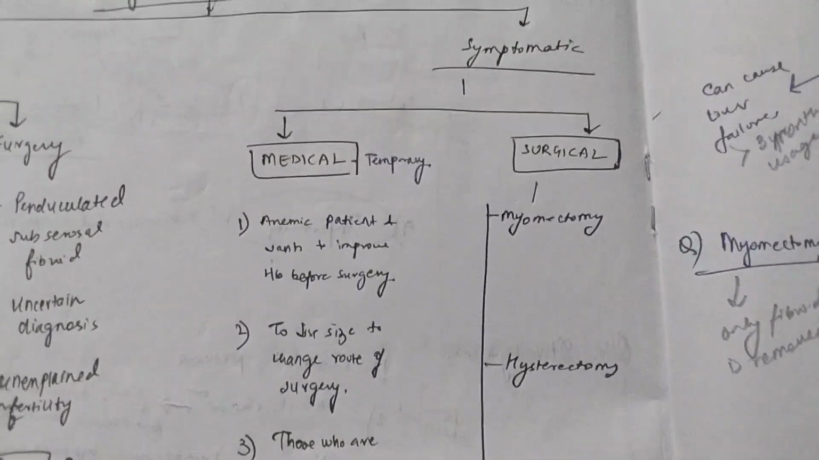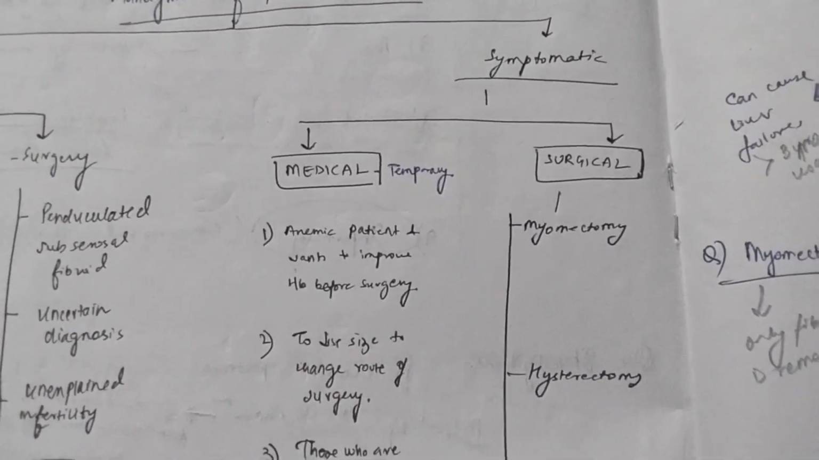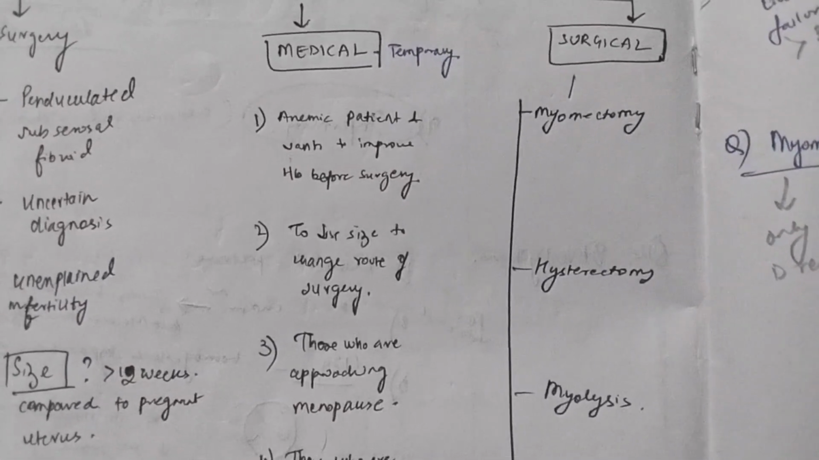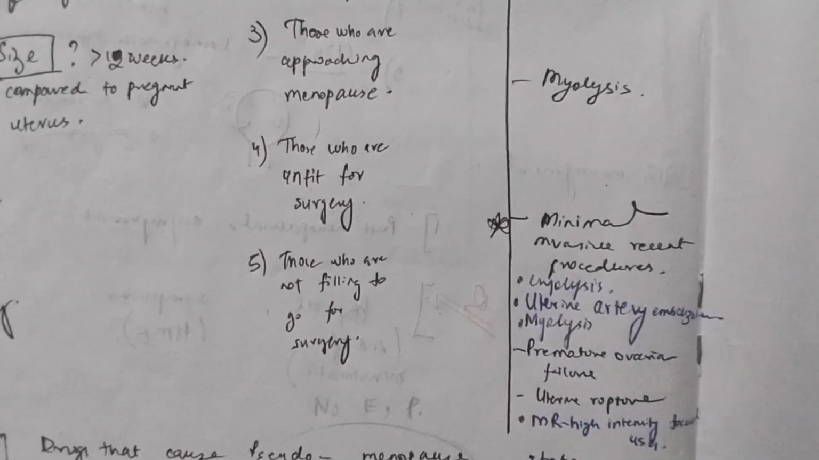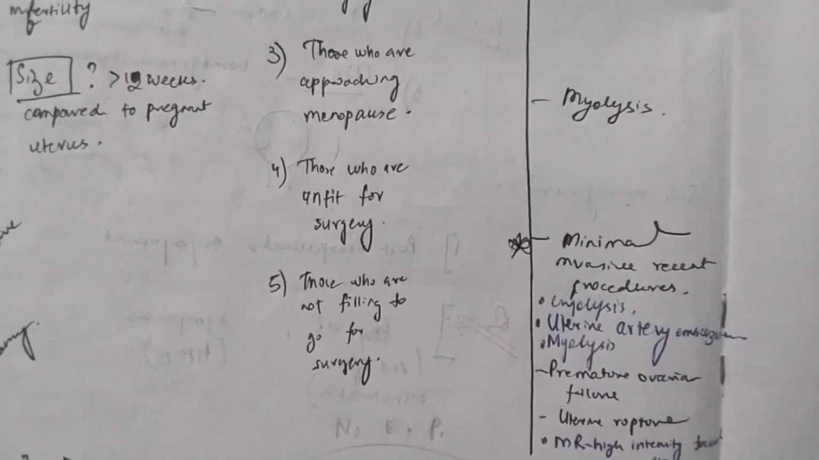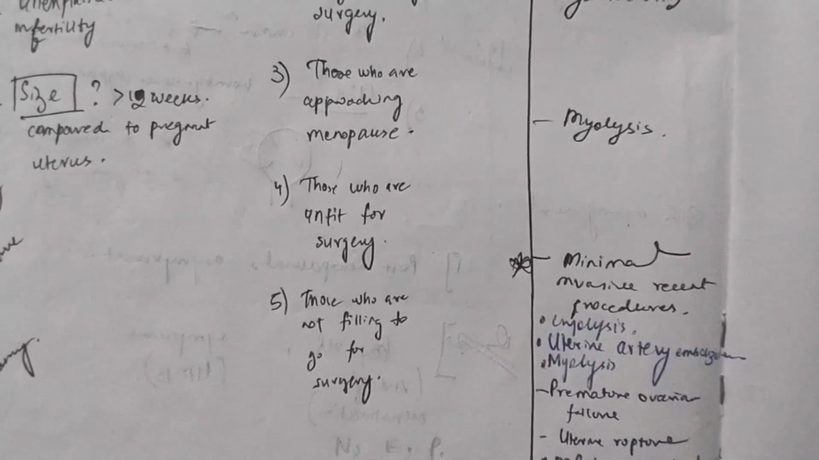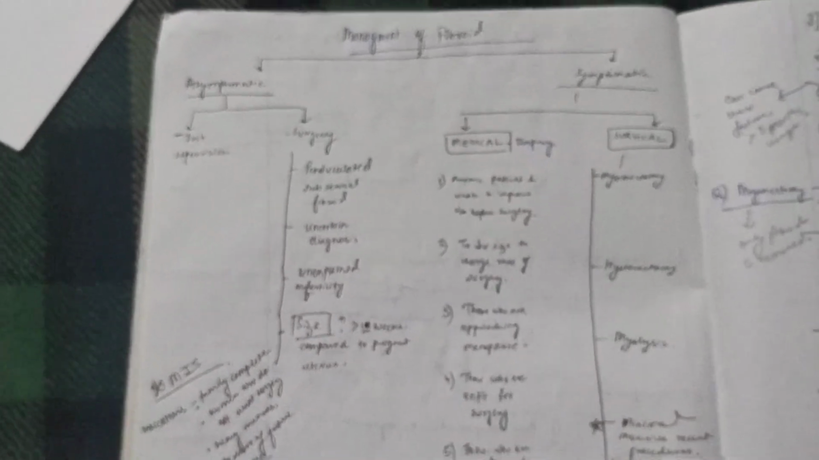Now, what are the surgical options for a fibroid patient who is symptomatic? You have myomectomy, that means you just remove the fibroid. Or you have hysterectomy. You perform this hysterectomy in the case of a postmenopausal woman or women whose family size is complete. You also have some minimally invasive procedures like uterine artery embolization, where you block the uterine artery or embolize it so that the fibroid doesn't grow further. Or you can also have myolysis. So this is in short the management of fibroid.